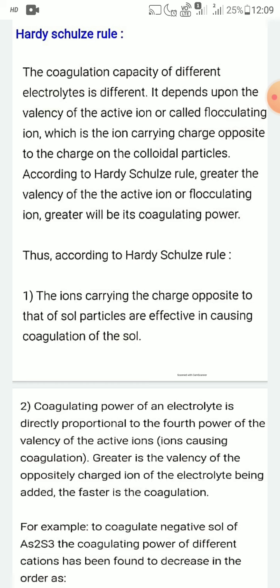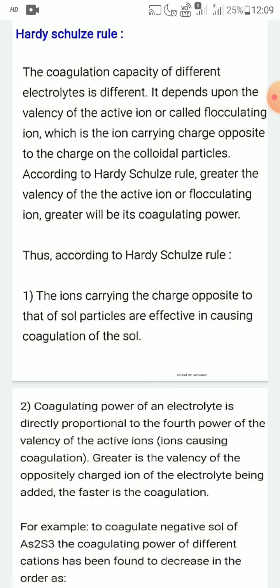Using the Hardy-Schulze rule, you can state the coagulation capacity of different electrolytes.